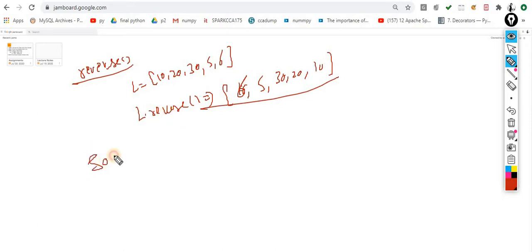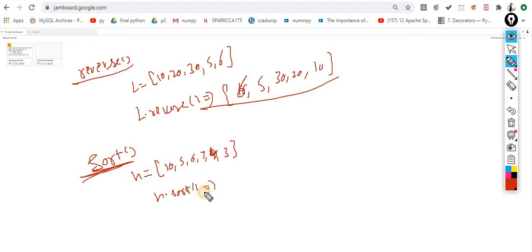Now the next is sort. As the name specifies itself, I am performing the sorting. Let's suppose this one is a list, 10, 5, 6, 7, 8, or you can say 4, 3, something like this. Your list is this one, n dot sort. So I am performing sorting. Now what is happening? 3, 4, 5, 6, 7, 10.